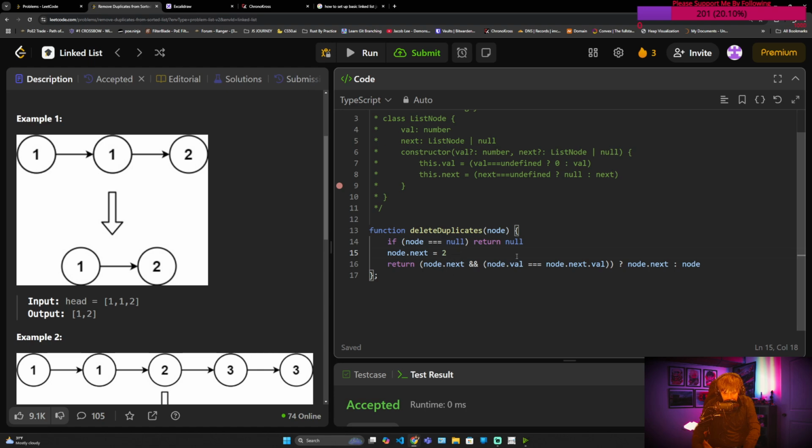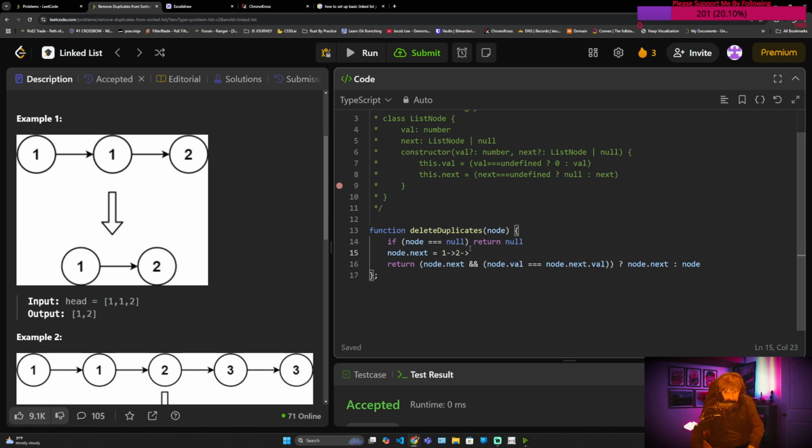So then we check, is there node.next? 2, which is pointing to 1, which is an object, which is true. And then we're going to check, does 2 equal null? No. So we're going to return the node, which in the context of this call stack would be 2 that's pointing to null, and now 1 that's pointing to 2.